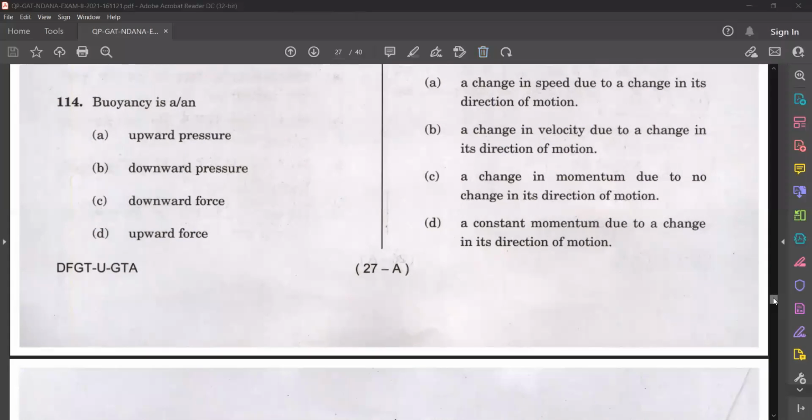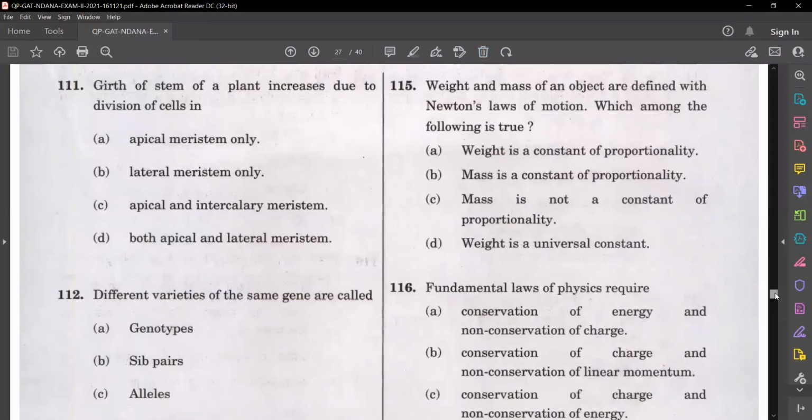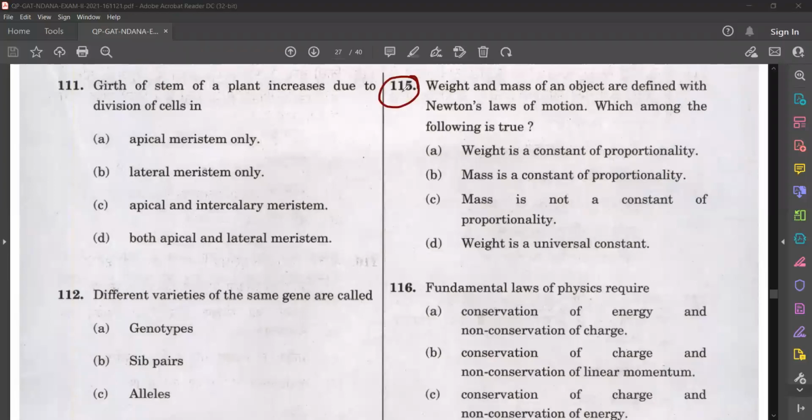Going to the next physics question. Question number 115. Weight and mass of an object are defined with Newton's law of motion. Which among the following is true?